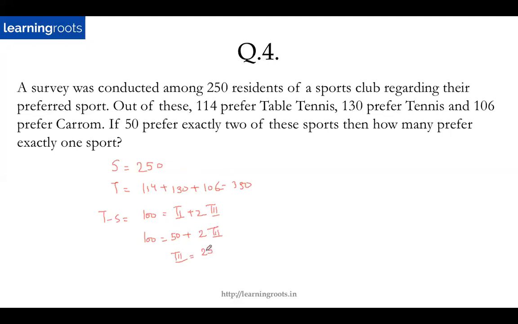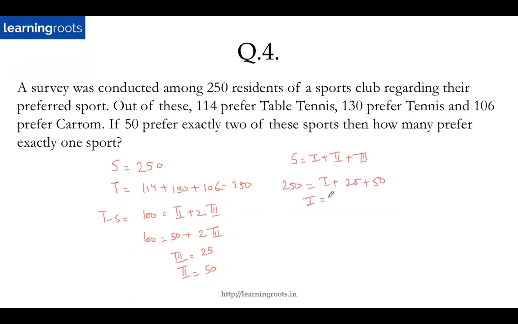50 by 2 is 25. Right? Oh, sorry. This is this, right? Yeah, should be correct. No? T is equal to 350. This is 250. Yeah, correct. Fine. So the 3 will be equal to 25. Perfect. So 2 will be equal to 50, already given. Now I know I have to find out 1. So S is equal to 1 plus 2 plus 3. So what is S? 250. 1 is what I have to find out. This is 25 and this is 50. Okay. So it doesn't give you 150, right? Then in that case.